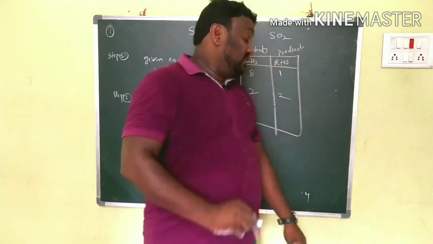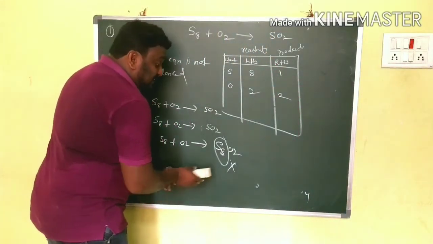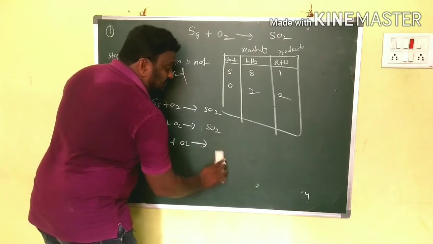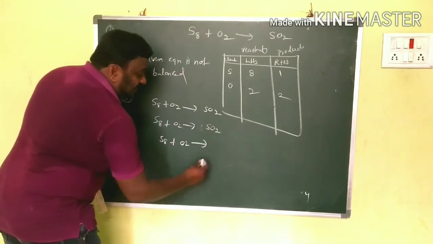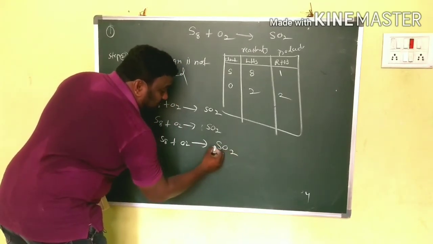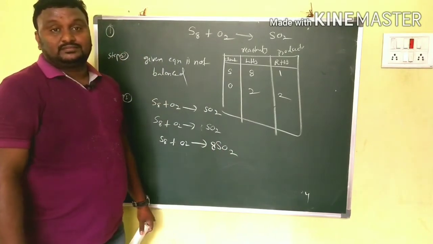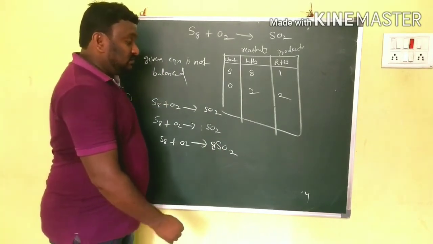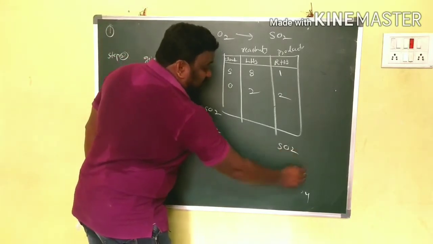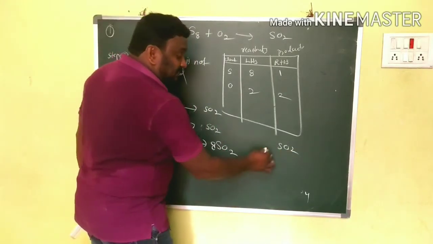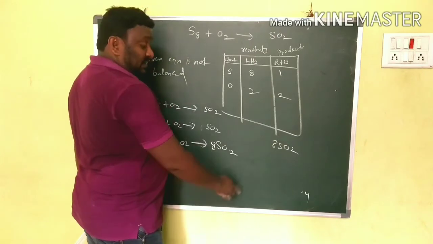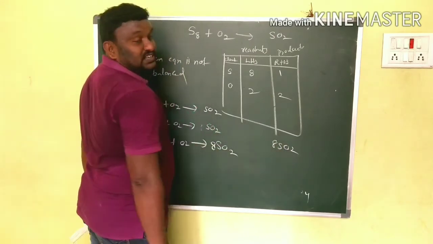So to avoid that mistake we write coefficients only. Here SO2 is there. When we multiply with 8, 8 SO2 gives S8 and O16.